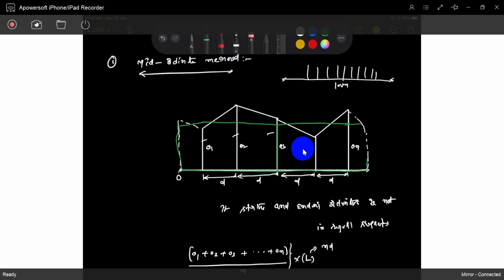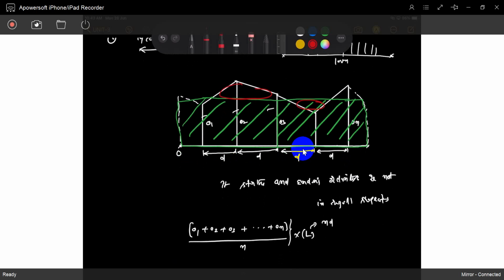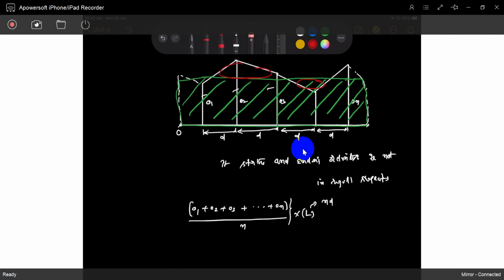This much area. Is it okay? So you can get it. If you see, this much is excluded, this much is included, and both are balanced, almost balanced. No need to calculate every segment's area. So take a mid ordinate, meaning the average of those ordinates. By this you can get the total area. This is school-level area. That is the mid ordinate method.